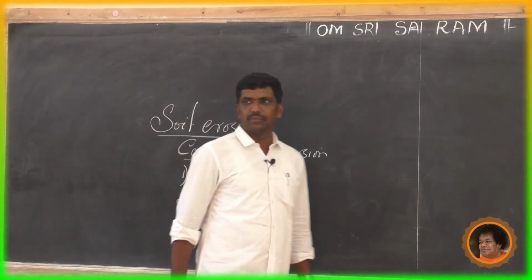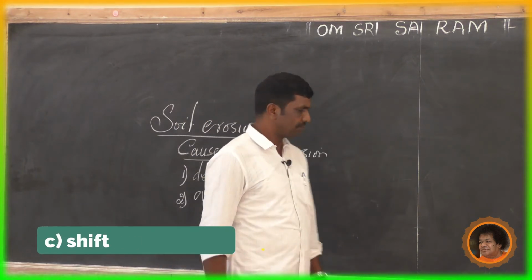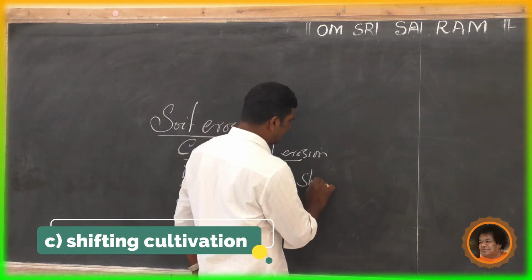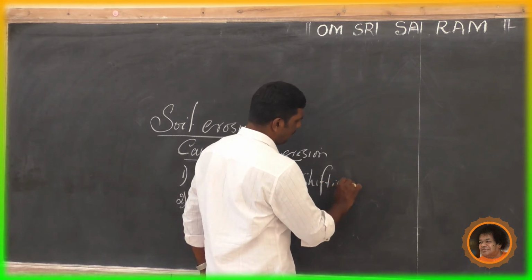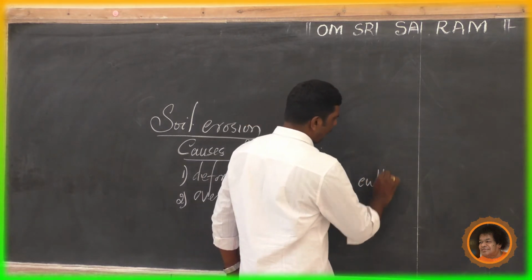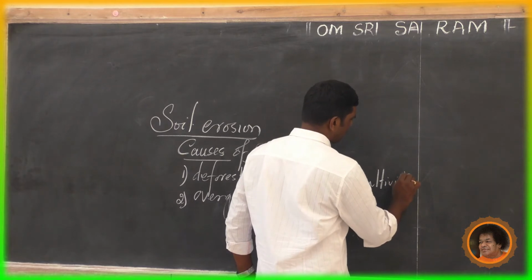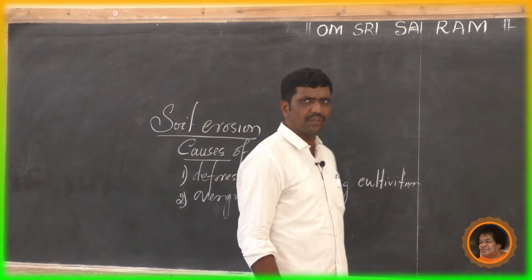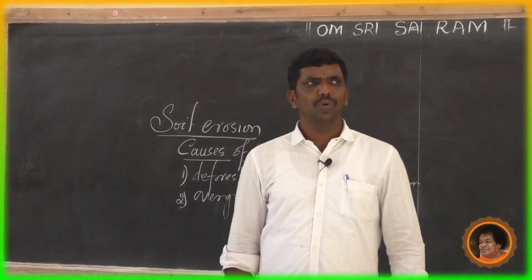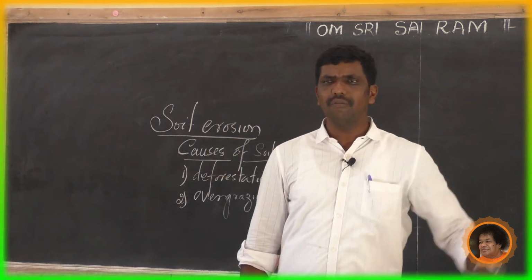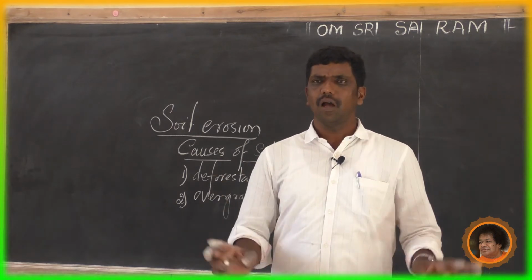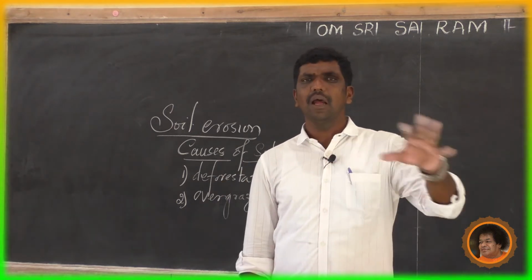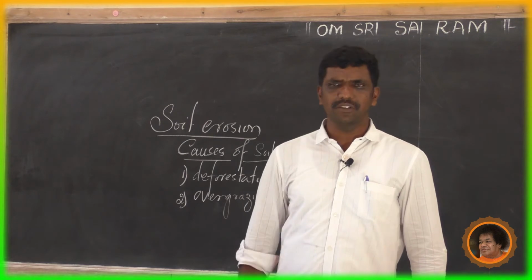Third one, shifting cultivation. This is one of the unscientific methods of cultivation. What is this shifting cultivation? The farmers go to the forest, remove everything, burn all the plants, and undertake agricultural practices.